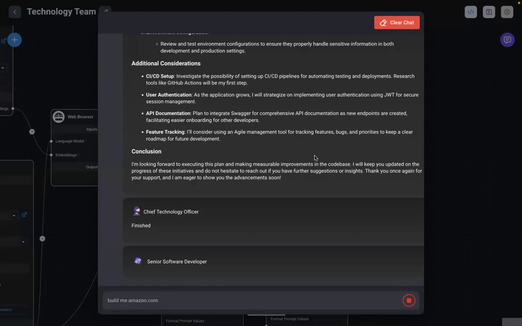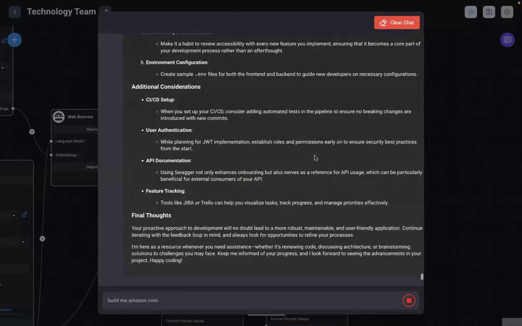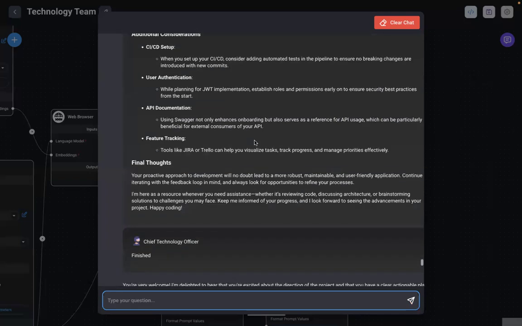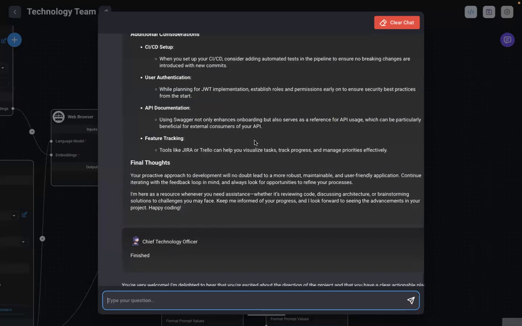So what you've seen here is that this team of AI has gone through maybe 5 or 7 iterations in front of us. There, now it's finally done. If not more, I think it must have gone through 10 iterations in front of us. This whole thing, which took us maybe 5 minutes, would have taken a human team at least 2 weeks to do, right? So even if this is, let's say, half as good as a human team, it's still taking maybe 2% of the time. It's saving us 98% time here, right? So that's the entire idea.